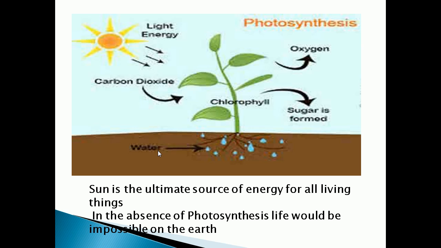So for all living organisms, the sun is acting as a source of energy. From the sun, the plant is getting energy, and from the plant, animals are getting energy. So the sun is the ultimate source of energy for all living things.